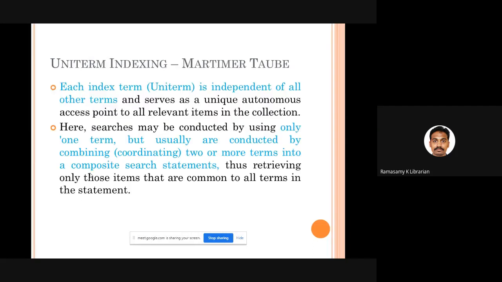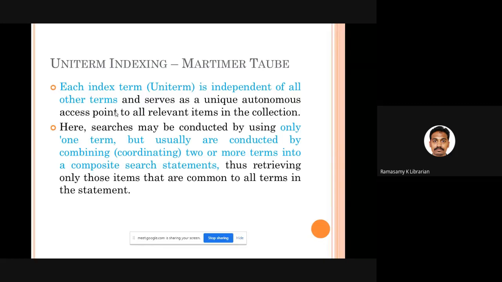Good. The last one I'll take 5 minutes, then we'll have a question and answer discussion before we proceed further. So these 3 are pre-coordinate indexing. Before the users come to the library, you make use of either Precis or POPSI or chain indexing. You prepare all the catalog subject entries, you be ready. So users will come and search for something, or you will search on behalf of the readers, you will retrieve documents and give them to them.